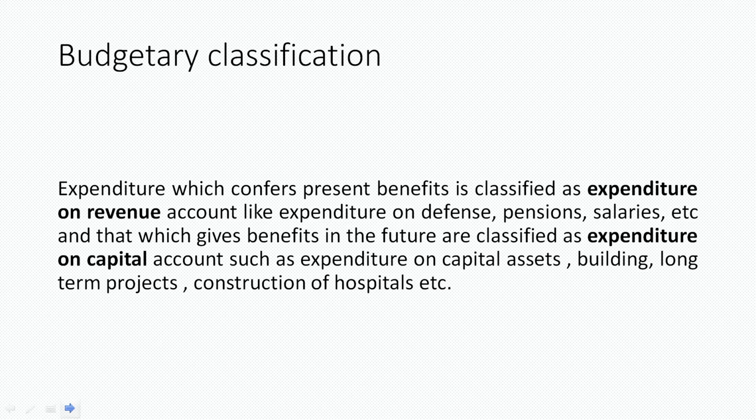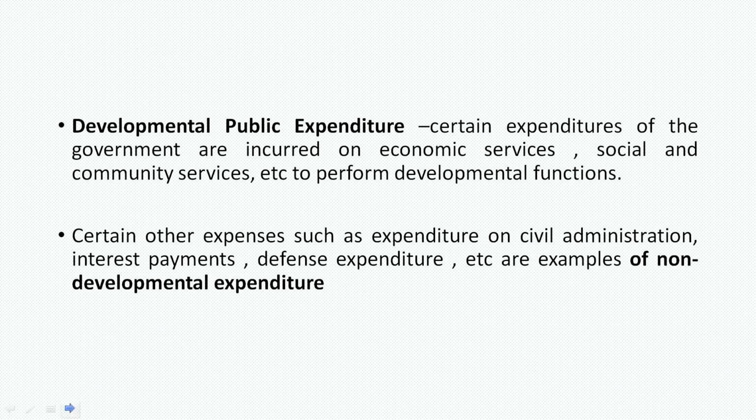Capital expenditure is expenditure from the capital account on capital assets, for creation of further capital assets. For example, any kind of infrastructural development, buildings, long-term projects, construction of a school, construction of a hospital, roads, dams, bridges, all these include capital expenditure. That would further create assets, that would further create capital for long-term purposes. So, on the basis of budgetary classification, expenditure is revenue expenditure and capital expenditure.